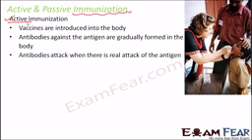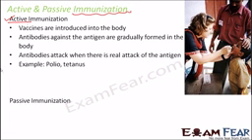Now antibodies attack when there is a real attack of the antigen. So whenever there is a second attack, at that time these antibodies will react to it. Examples are polio and tetanus. For all these diseases, vaccines are available and they are given to kids when they are very small, so that these viruses do not attack them.